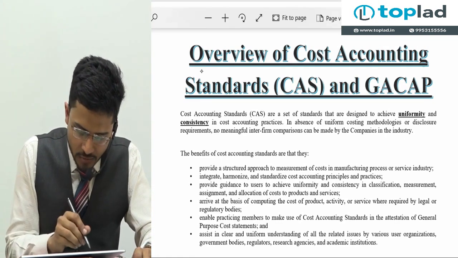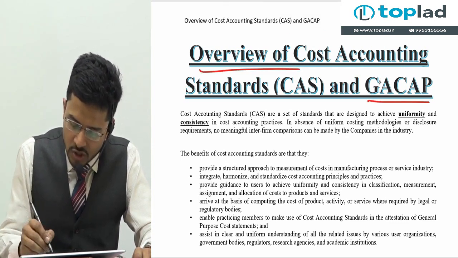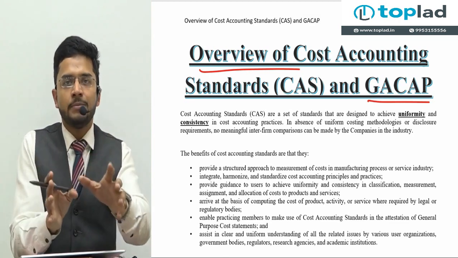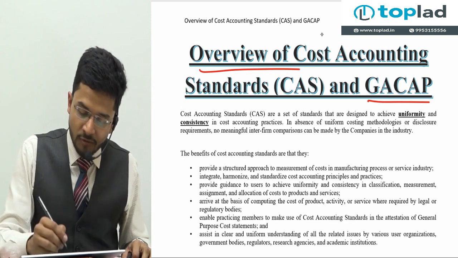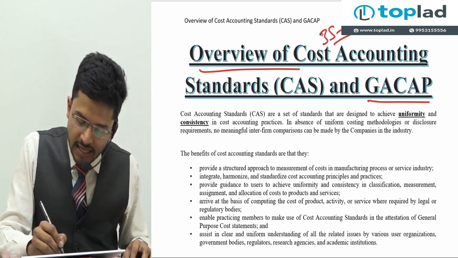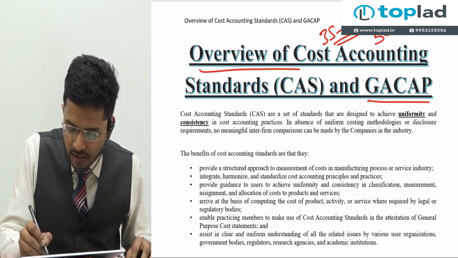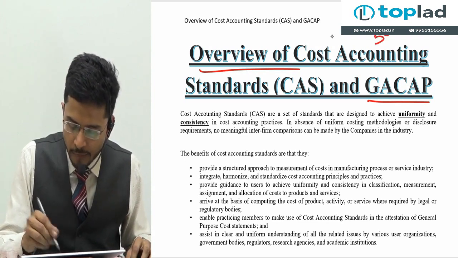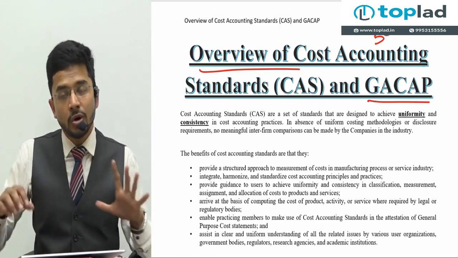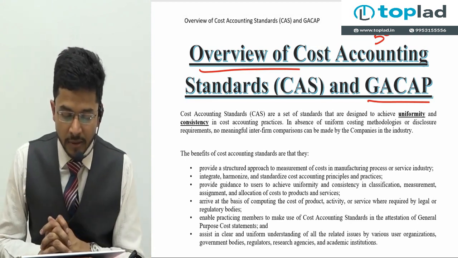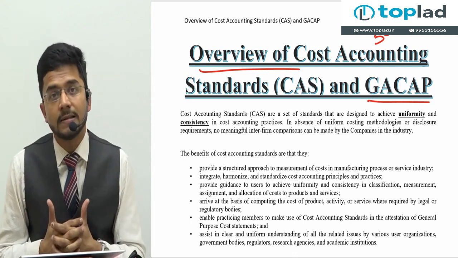Overview of cost accounting standards and GAAP. What is GAAP? GAAP is generally accepted cost accounting principles. So guys, as I've already told you, you can easily expect, so 40 may be an exaggeration, but you can easily expect 30 to 35 marks of the paper from this chapter. And please don't be surprised if the examiner gives you questions worth even more than 30 to 35 marks, because this chapter is really that important, cost accounting standards.